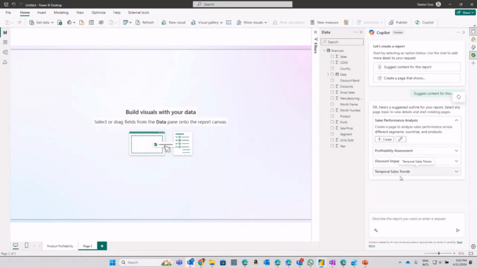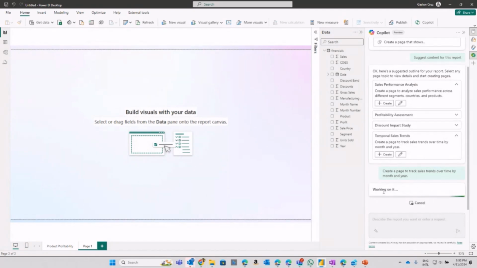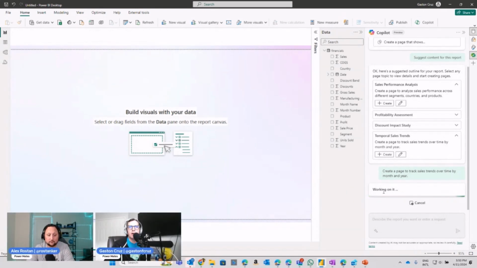I'm going to create a temporal sales trend and hit the create option. It's going to check the dataset model and provide me a whole interactive page to track sales trends over time by month and year. It is calling Copilot to create that page, and we'll see the results right away on this page.